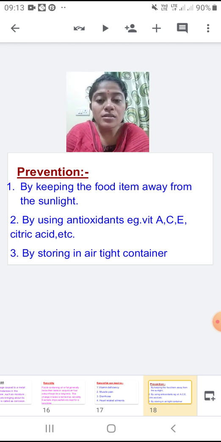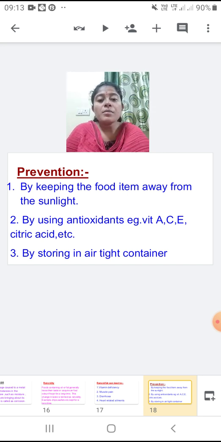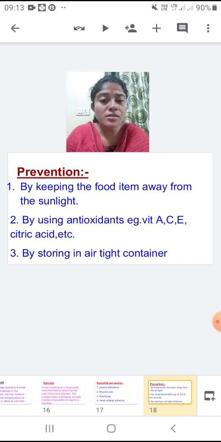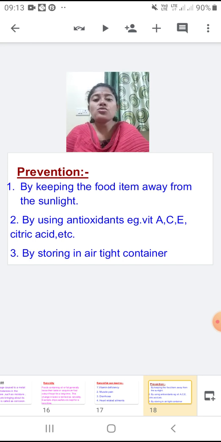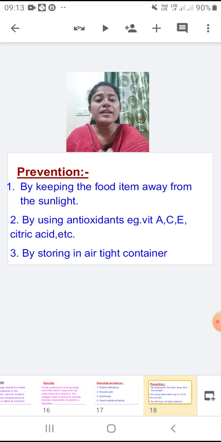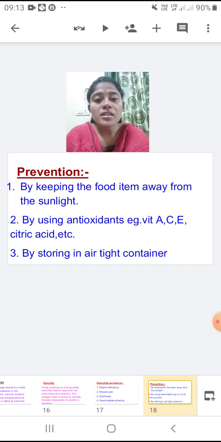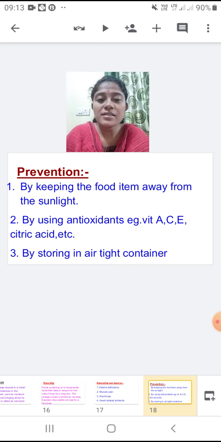And the third is by storing in airtight container. This is the best thing we can do at home. Whatever food stuff we are consuming, like dry chips and all, should always be stored in an airtight container. As well as the oil, once the oil is used, that used oil should also be kept in the airtight container, so that the oil will not react with the atmospheric air. Because once the oil starts reacting with the atmospheric air, that oil will become rancid.